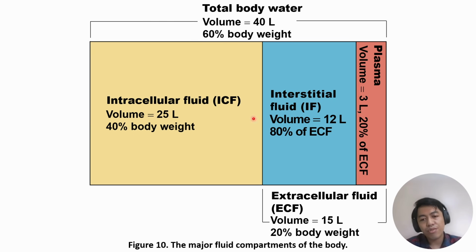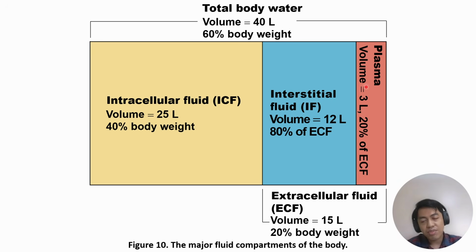The extracellular fluid is found outside the cell. So this is composed of 20% of the body weight. So this is total body water. Two-thirds is ICF, one-third is ECF. Then the ECF is subdivided into plasma and interstitial fluid.